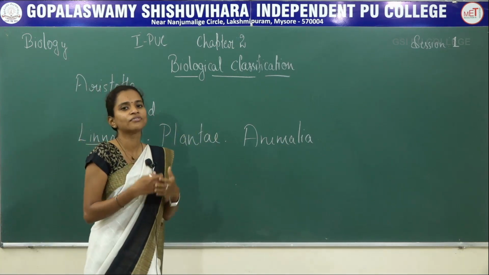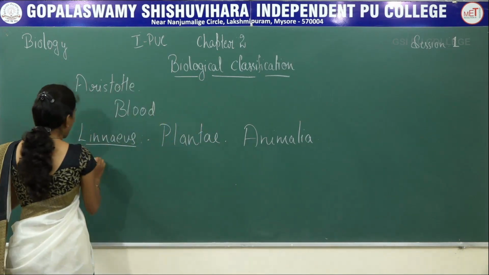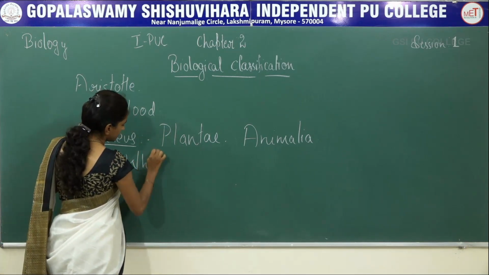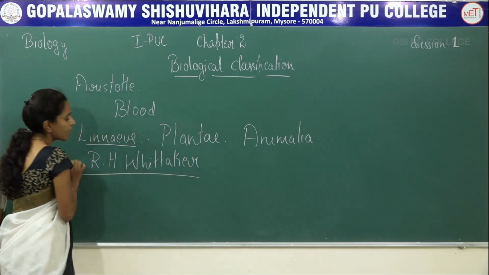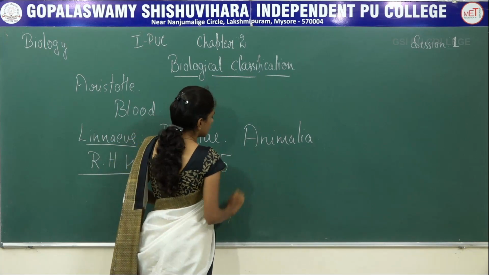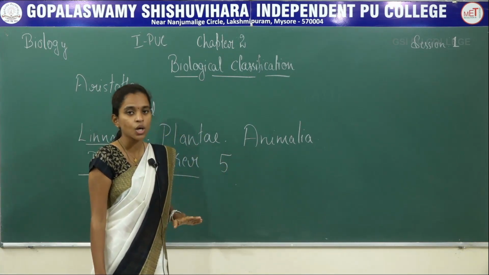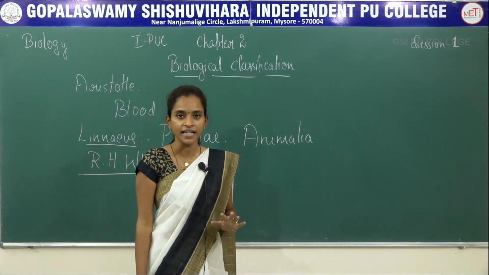After the discovery of 3 kingdom, 4 kingdom, finally a scientist named R.H. Whittaker put forward a 5 kingdom classification, where the organisms were classified into 5 different kingdoms.